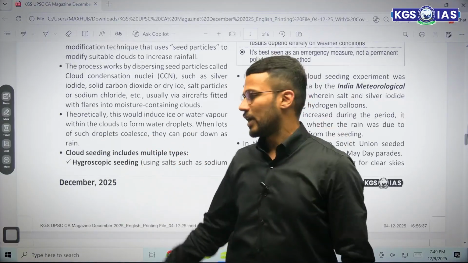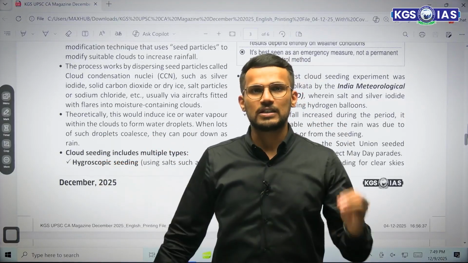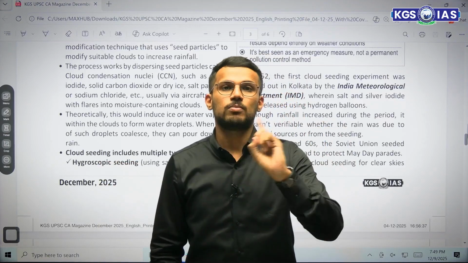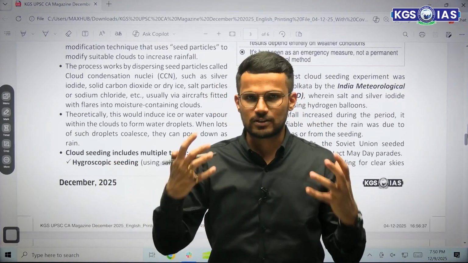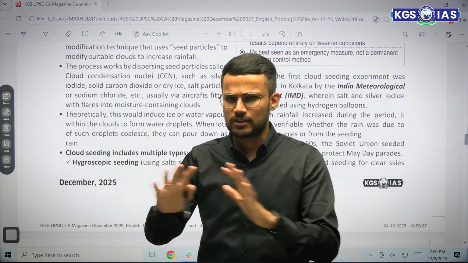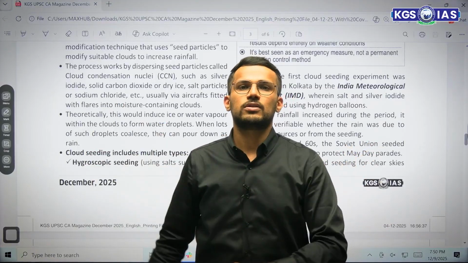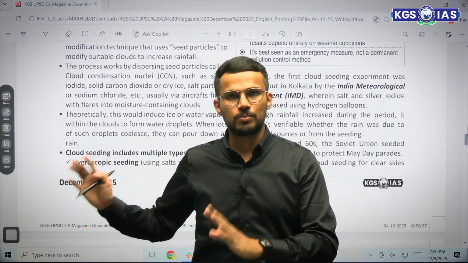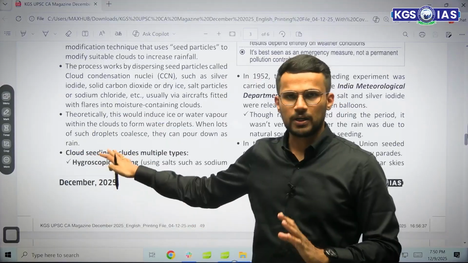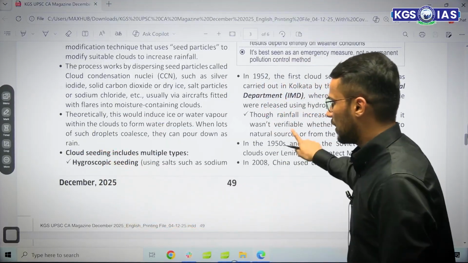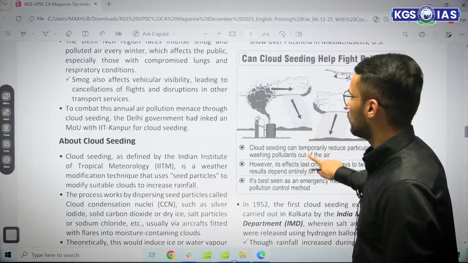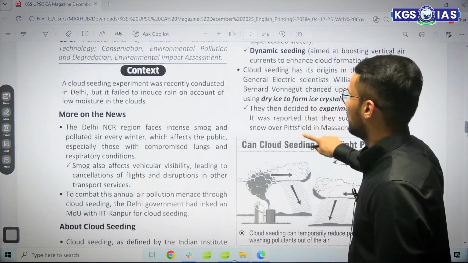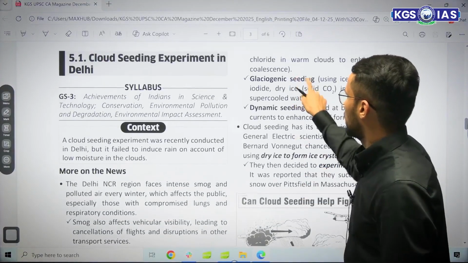Now, in order to carry out hygroscopic seeding, we target warmer clouds. Warmer clouds does not mean 10 degree or 20 degree Celsius clouds. Those clouds whose temperature is more than freezing point would be targeted under hygroscopic seeding. Now, apart from hygroscopic seeding, we have one more type which is more important, and that is glaciogenic seeding.